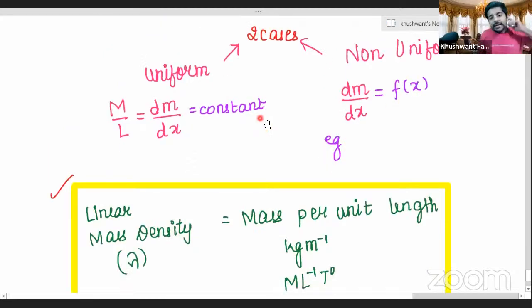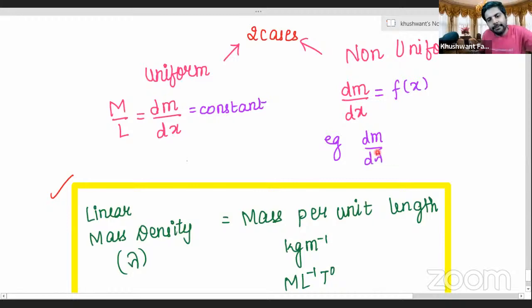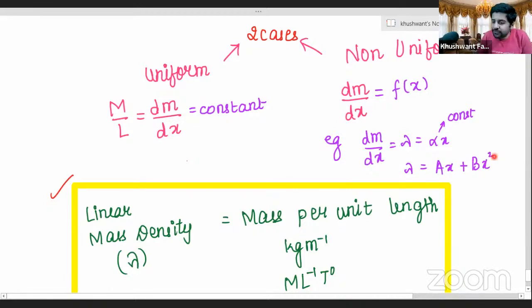Now, see, two cases: uniform and non-uniform. One example of non-uniform is that they'll write dm by dx, or lambda, whatever you call it, is equal to alpha x, where alpha is a constant. Or they can also give you lambda equal to ax plus bx square. There can be different ways; it can be played with in many ways. We'll quickly see some examples before we end the class.